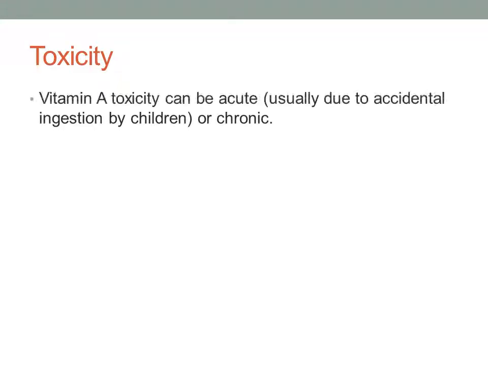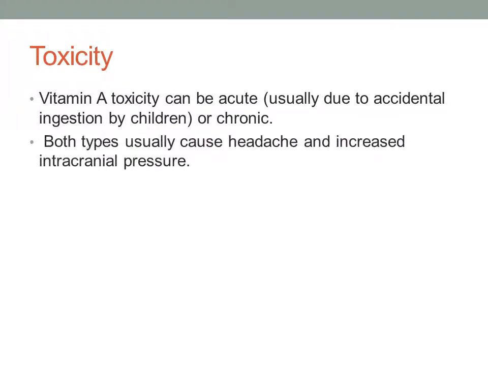So next is toxicity or hypervitaminosis of vitamin A. Vitamin A toxicity can be acute or chronic, usually due to accidental ingestion by children, or too much intake of vitamin A leads to hypervitaminosis.